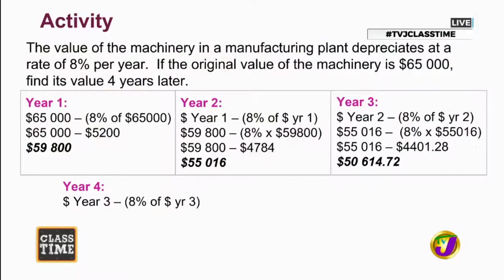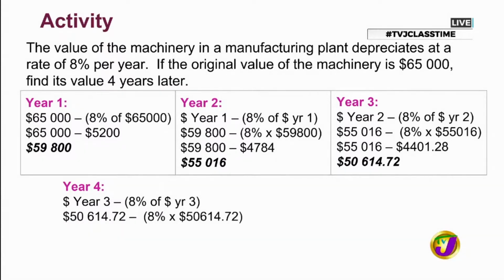Continuing on the same trajectory, in year 4 we take the value of the machinery at the end of year 3, which is $50,614.72, find 8% of that and subtract it. 8% would be $4,049.18.